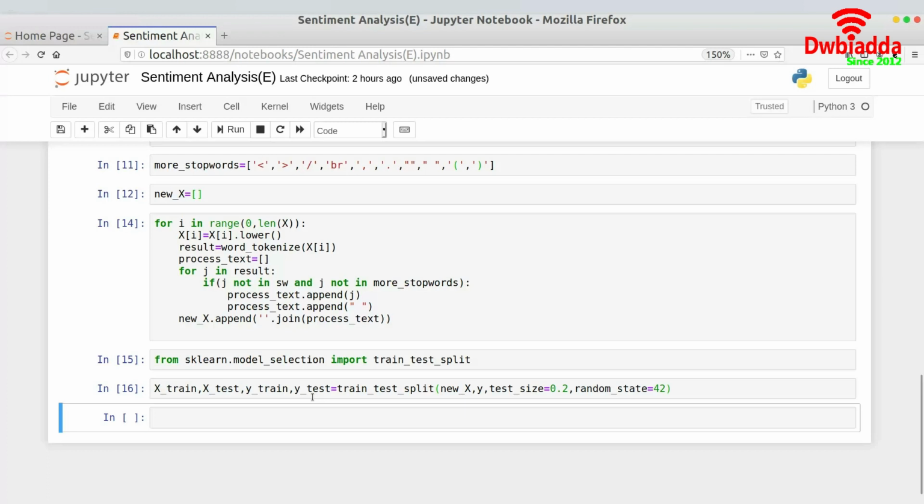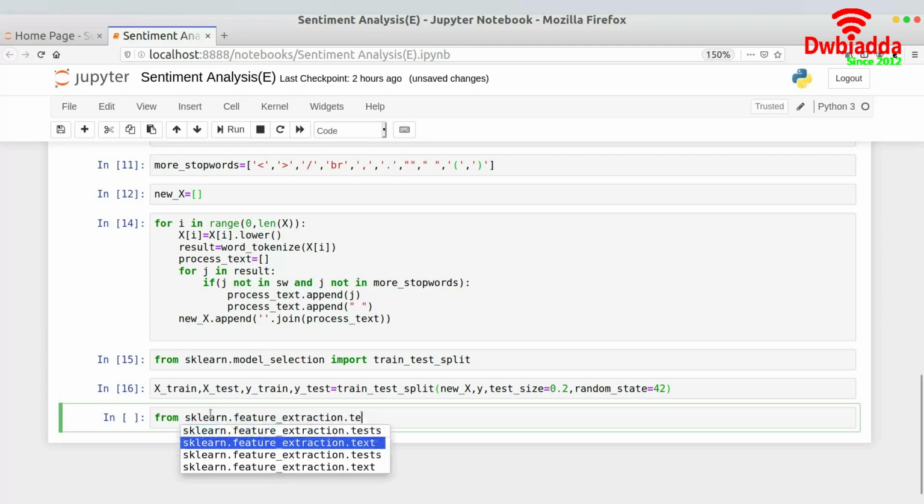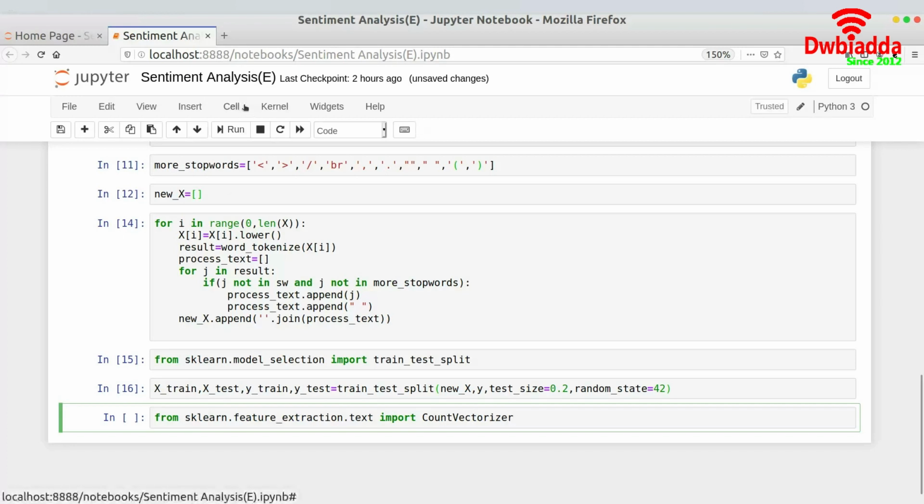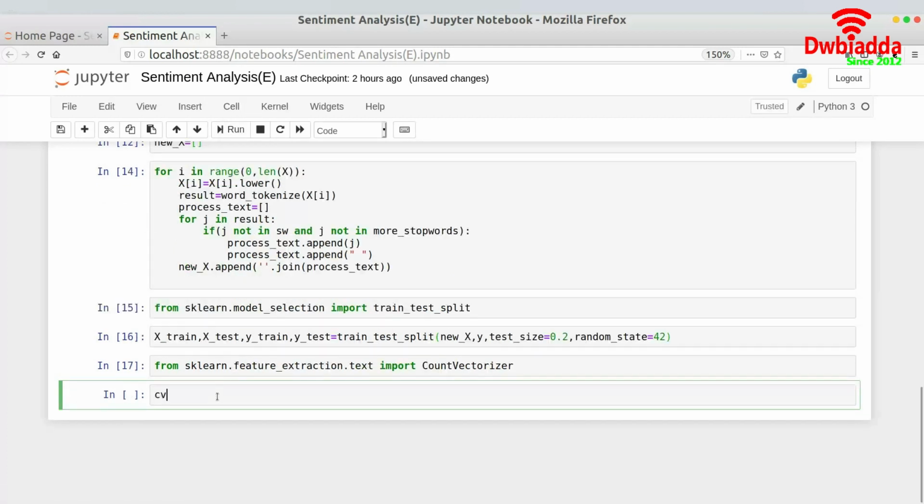And now comes the final point, where we'll be applying our text to vector models. First we'll start with the bag of words approach, which we'll be implementing using CountVectorizer. So without wasting much of our time, let's get started on this as well. For that, we already have a library set up, as I told you, which is known as CountVectorizer. Importing CountVectorizer is very easy. So from sklearn.feature_extraction.text import CountVectorizer, right?